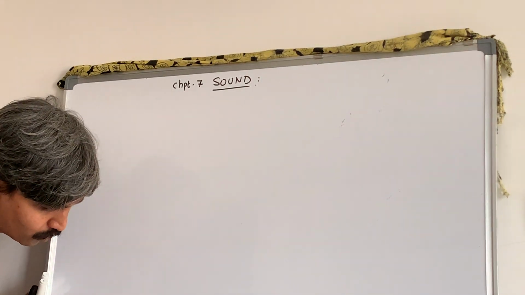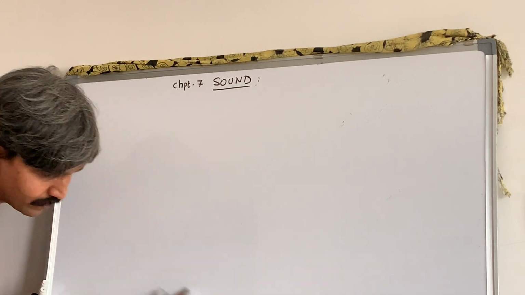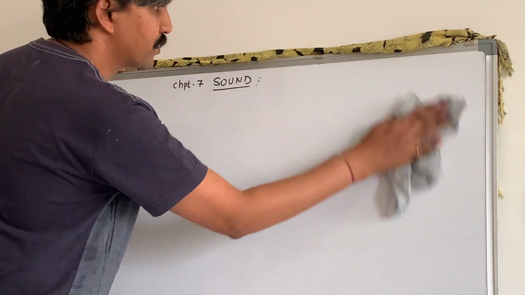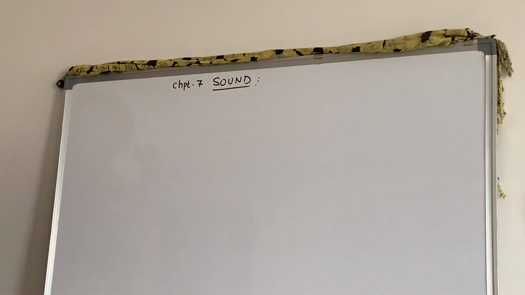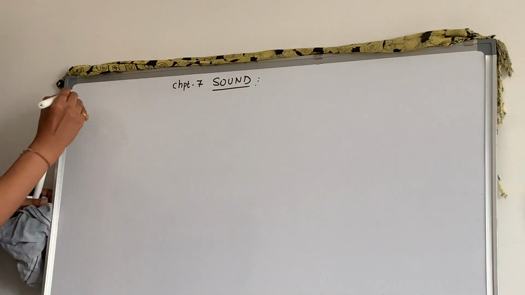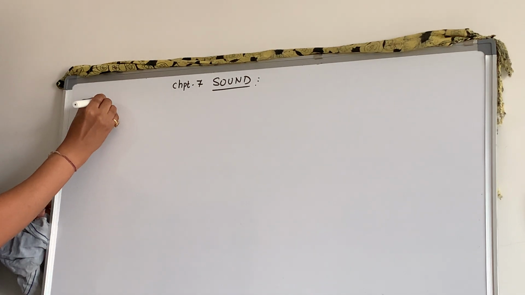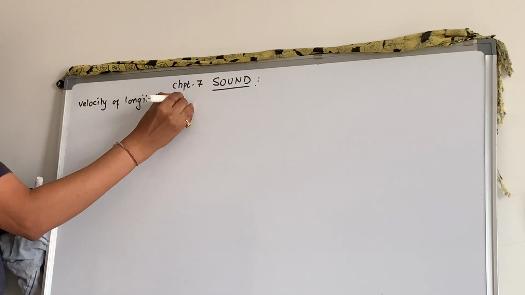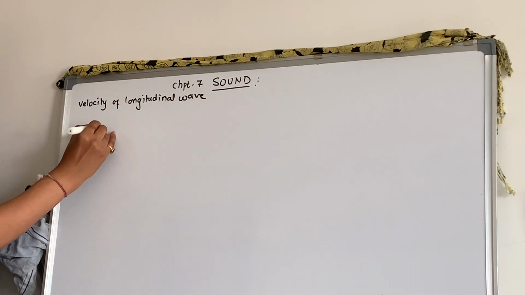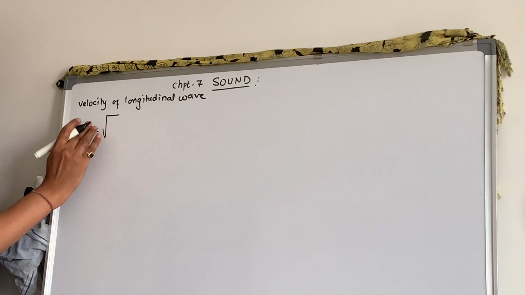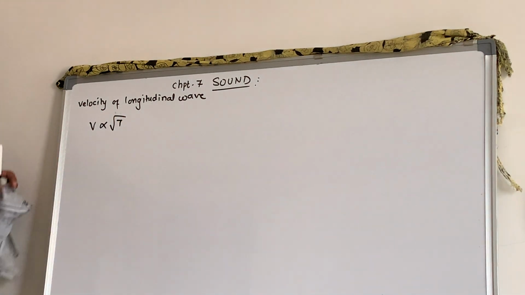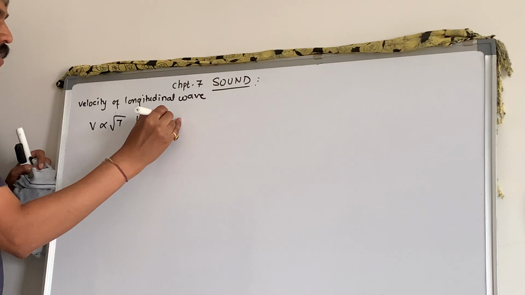That is, what is the audible range of frequency, and how the velocity of longitudinal wave depends on temperature. All that part. Here I will say the velocity of longitudinal wave is given by V is directly proportional to root of T, where T is the temperature.